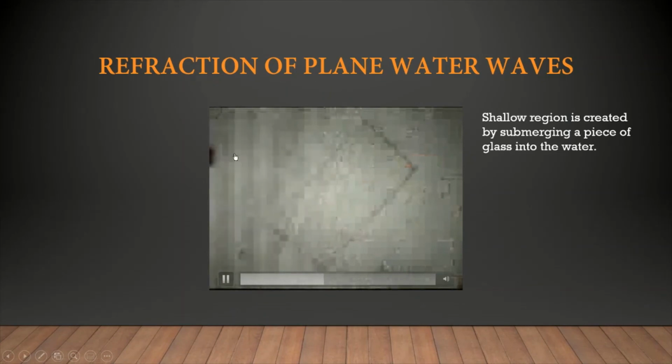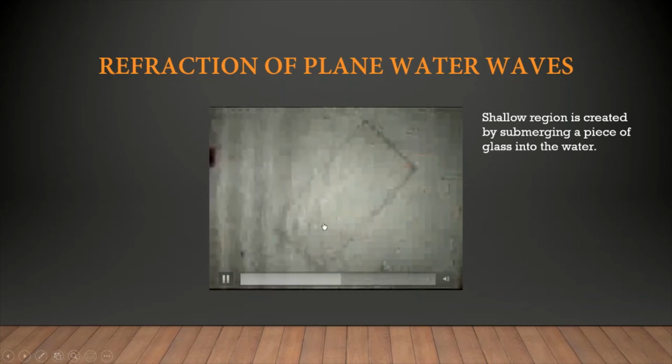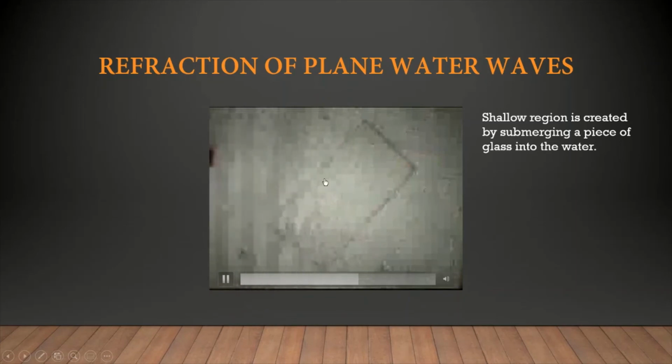This is the wavefront, the incident wave. This region will be the shallow region, because above the glass the water is shallower. This is a shallow region, and this is a deep region. This is how we create a shallow region in a ripple tank. The resolution here is not very clear, but you can see this wavefront, this direction, and then this one. You see the wavefront bend, so the wave direction is bent.